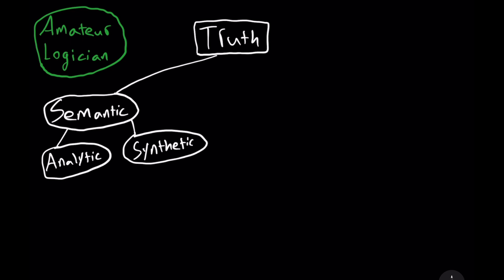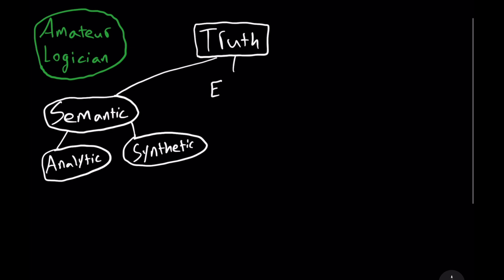Well, we can note that synthetic truths are not analytic truths, or in other words, a synthetic truth is not simply true by definition. Consider that the Earth has 7 main continents. Or consider the statement that dogs as pets are loved by many humans. That's not true by definition. Now, sometimes, to be sure, there may be indeterminate cases where it's not exactly clear if we have an analytic truth or a synthetic truth. But what about epistemological truths?